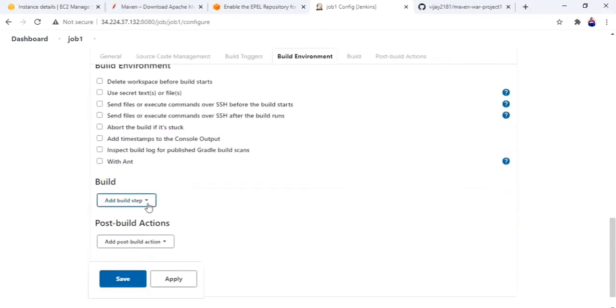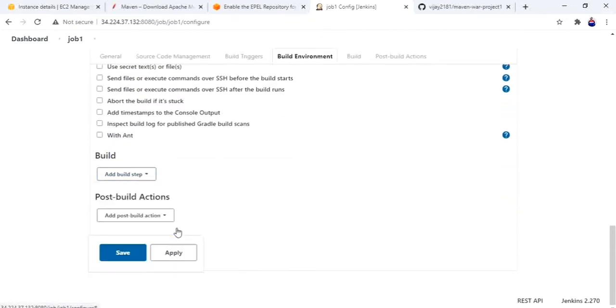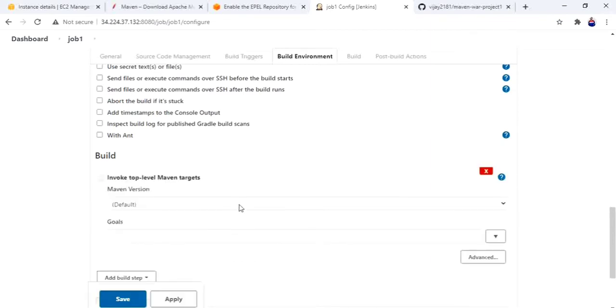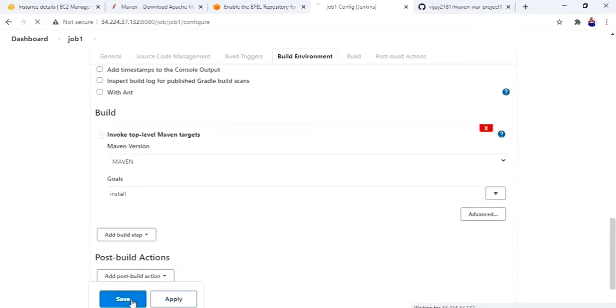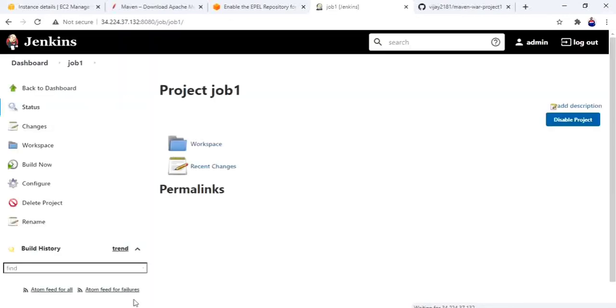Okay, next, build, invoke top level Maven targets. Now I will give install. Okay, save. I have to know the path where Jenkins stores the job. Build now.